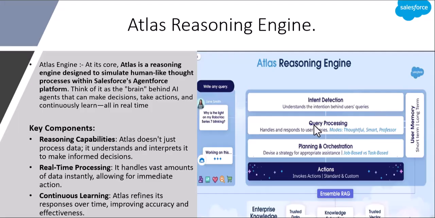After that the second stage is query processing. In this stage, the Atlas reasoning engine analyzes the plan or the intent by analyzing available data, and if any additional information is required, the agent may prompt the user for more information. Once it understands the intent, it can converse with the user based on its reasoning capabilities and the instructions given to it. Then the third stage is planning and orchestration. Here the Atlas reasoning engine devises a strategy for appropriate assistance. In this way the Atlas reasoning engine works behind the scenes in Salesforce Agentforce.